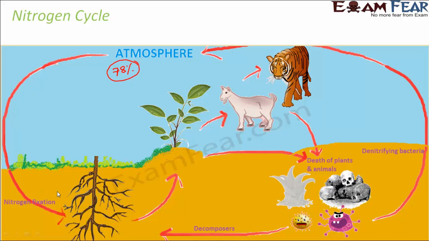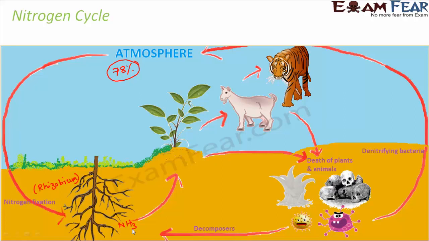Cyanobacteria like Anabaena and Nostoc are other examples. Here I have shown in the figure Rhizobium, which are present in the root nodules of leguminous plants. These bacteria convert the atmospheric nitrogen and fix it into the soil in the form of ammonia. Ammonia is a nitrogen containing compound.